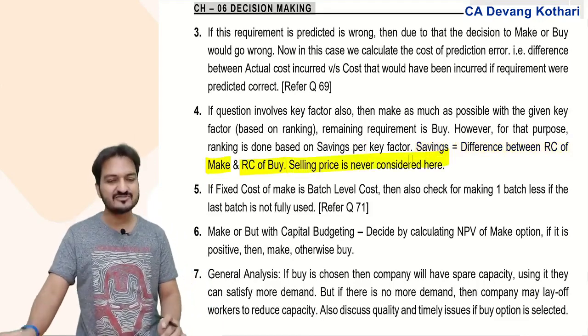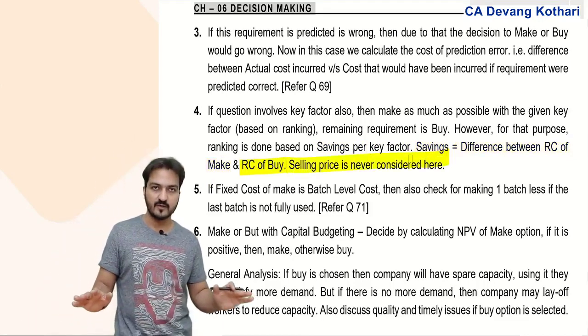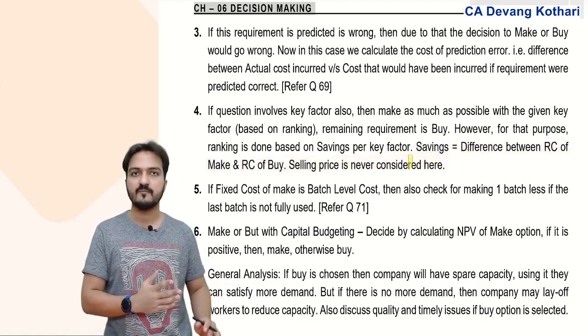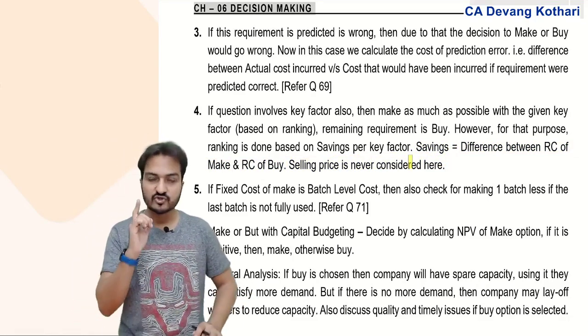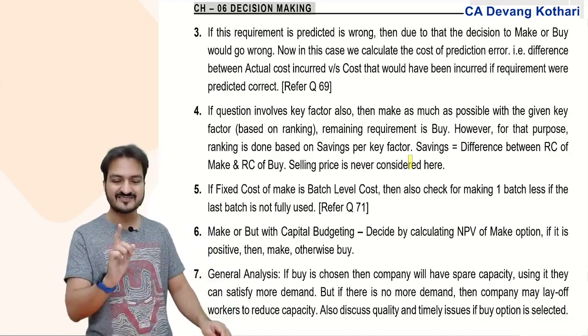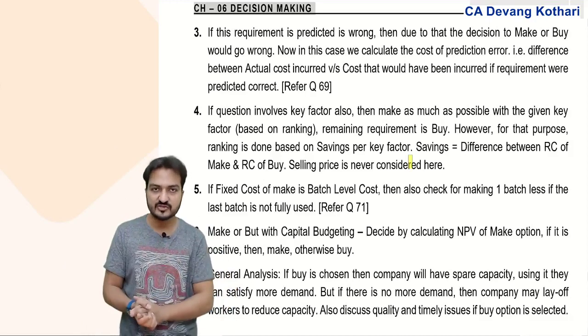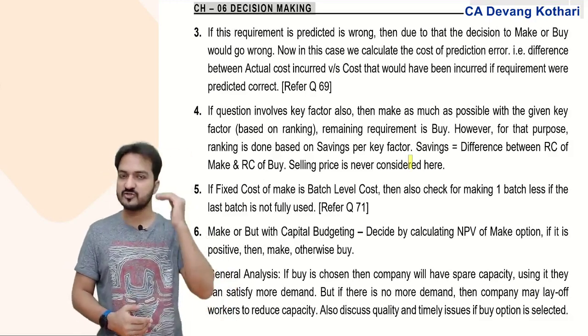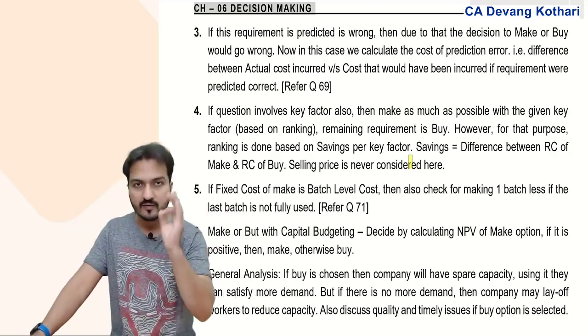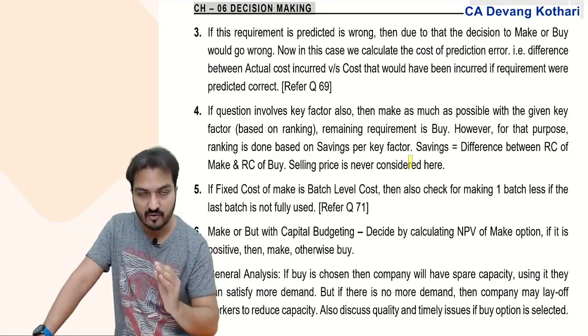Selling price is of no use over here. Selling price is of no use in deciding the ranking. Be careful, this is the most common mistake which most students make. When you are deciding product mix decisions, then you take selling price minus variable cost. But when it is a make or buy decision, you do not take selling price minus variable cost.